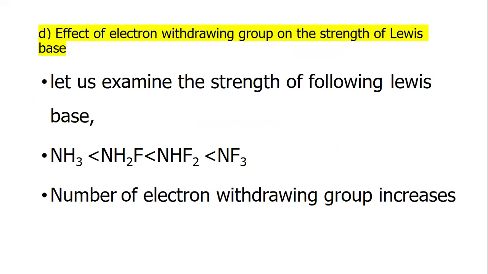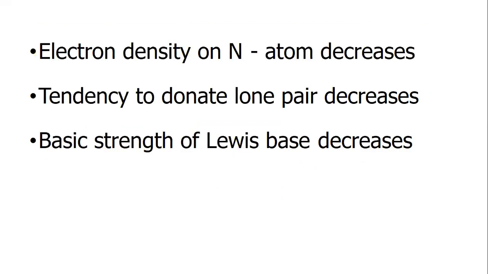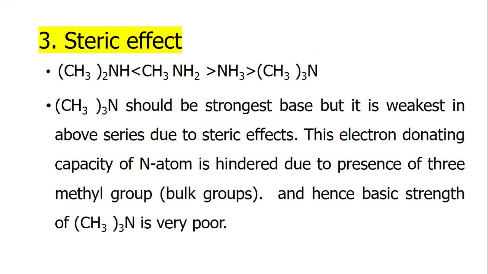Effect of electron withdrawing groups on the strength of Lewis base. Let us examine the strength of the following: ammonia, nitrogen fluoride, difluoride, and trifluoride. Number of electron withdrawing groups, that is, the fluorine groups, increases. Electron density of nitrogen atom decreases. Tendency to donate lone pair decreases. Basic strength of Lewis base decreases.